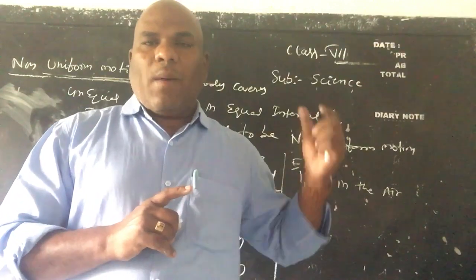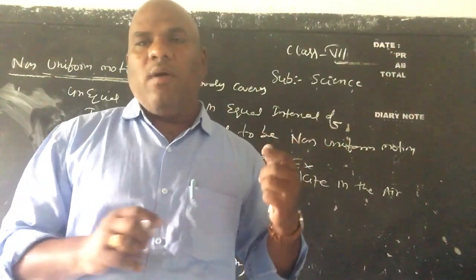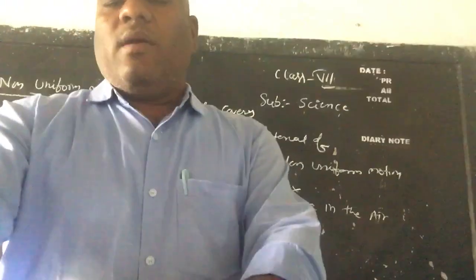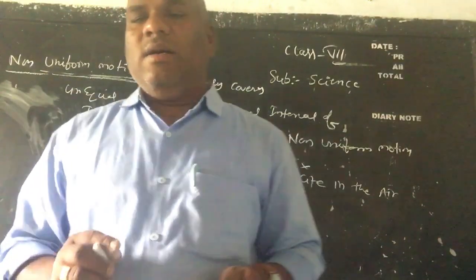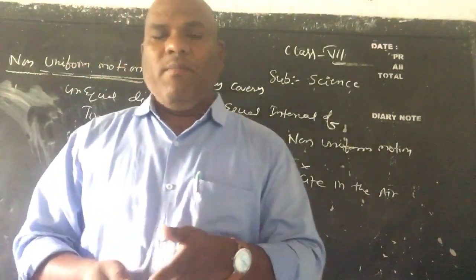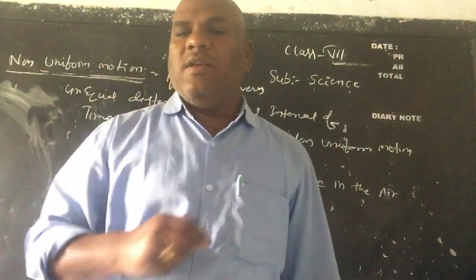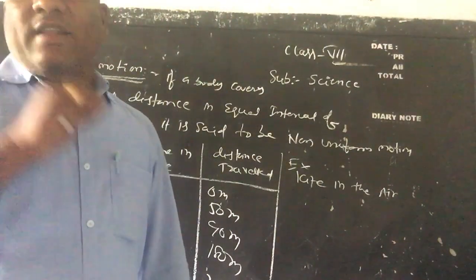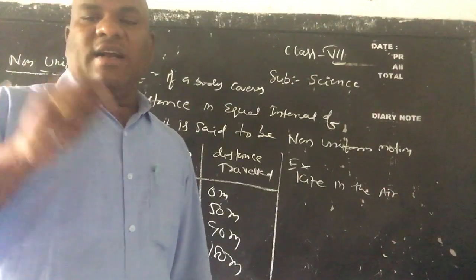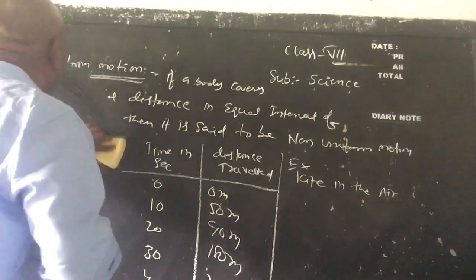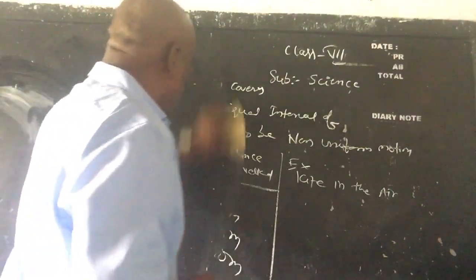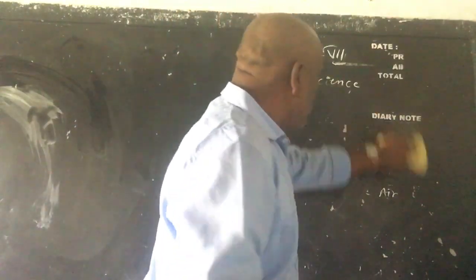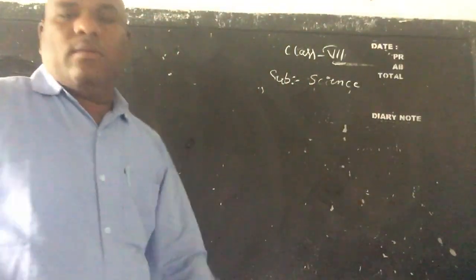Understood, children, about uniform motion and non-uniform motion? And one more important thing: based on the path taken by bodies in motion, we classify them as translatory motion, rotatory motion and oscillatory motion. The first one is translatory motion.